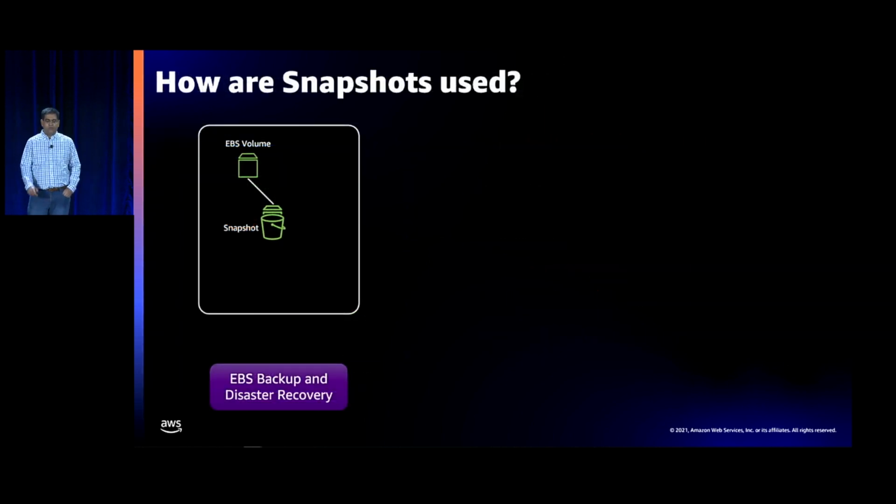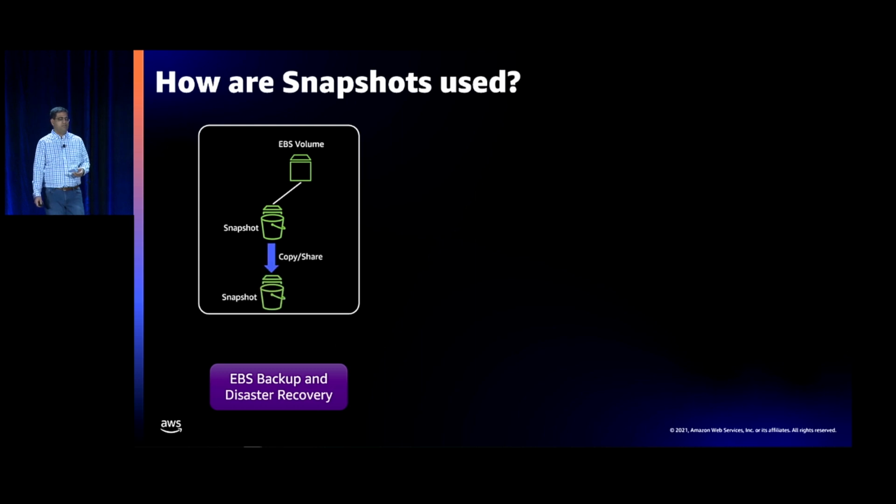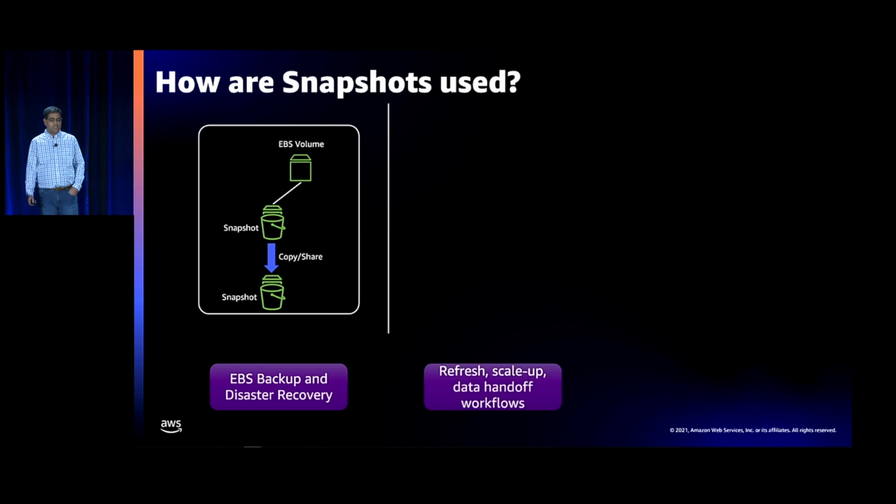Before we dive into each of those, how are snapshots used? And this is what customers tell us. It's pretty exciting to see how the use case has evolved. So the first use case is around EBS backup and disaster recovery. So you have a volume, something bad happens to the volume, you have a snapshot. Using that snapshot, you can create an EBS volume. Not only that, you can then copy that snapshot across a region, across accounts, or you can share it, and you can copy that snapshot over or share that snapshot and instantiate volumes. So that's use case one.